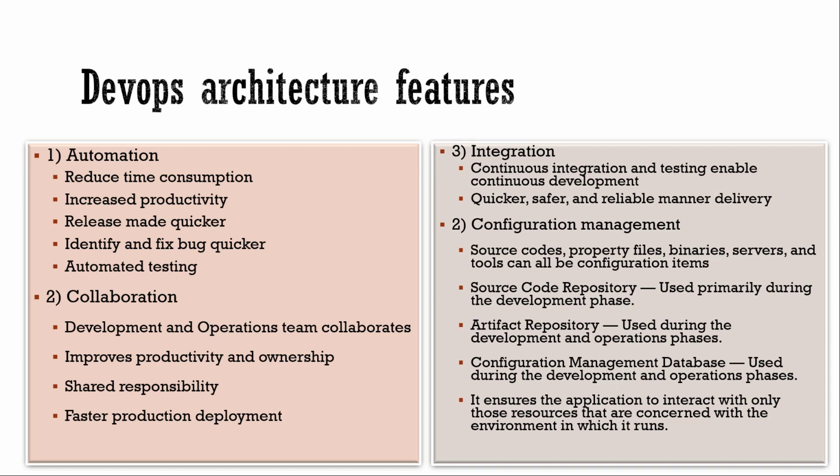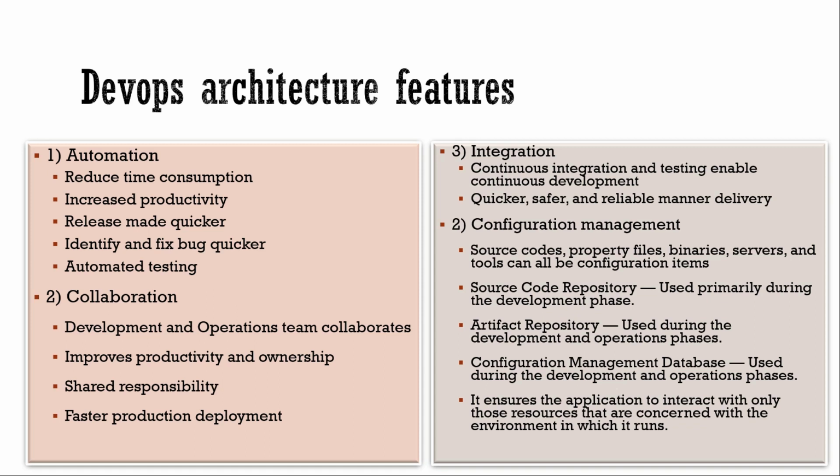That is the problem which we are facing in traditional IT. It's a quicker, safer and reliable manner of delivery. The last one, this is the fourth point which I mentioned as point 2 wrongly.